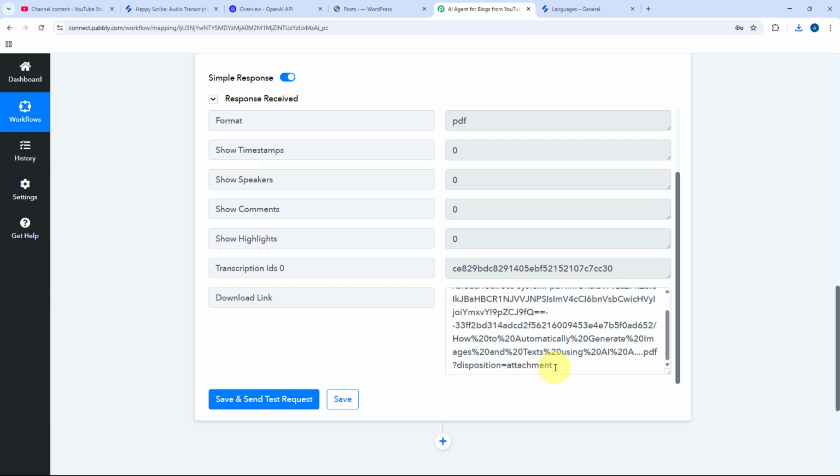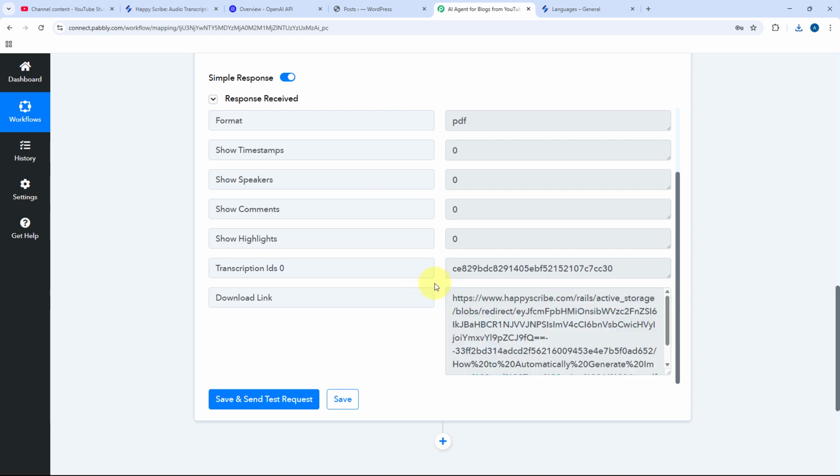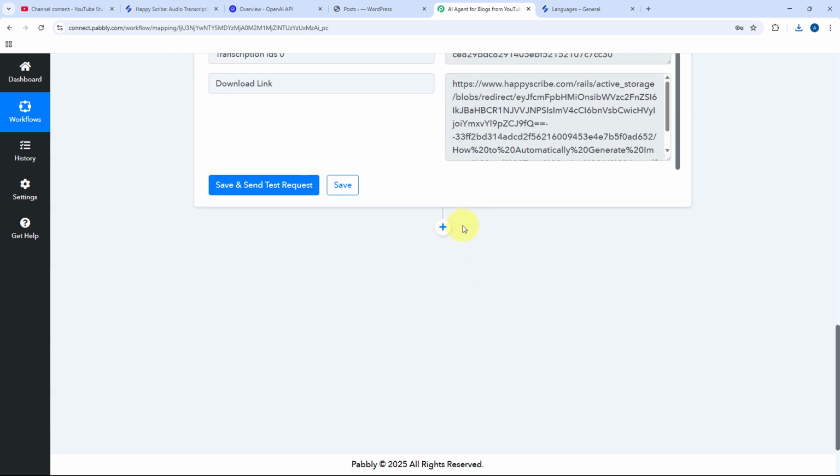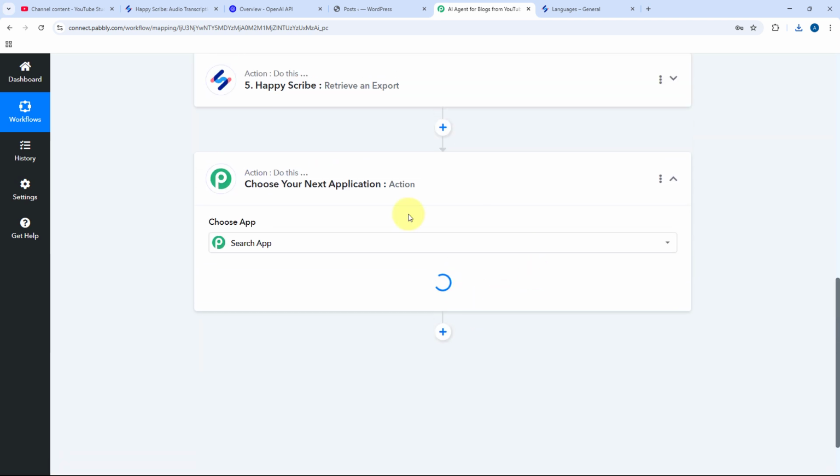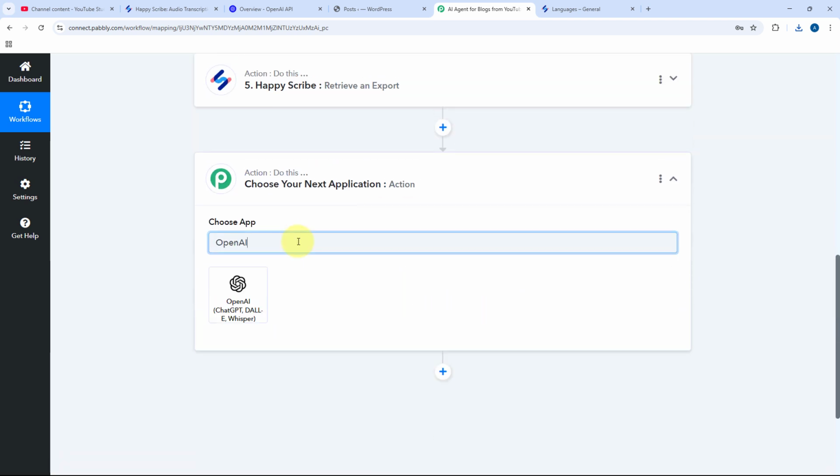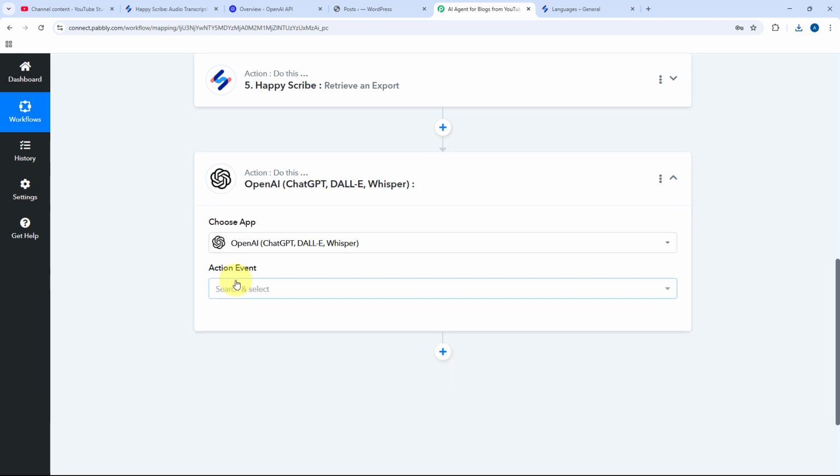Now in the next step, we are going to send this PDF file to OpenAI, and using OpenAI, we are going to generate a title and the content of a WordPress blog post. For that, just scroll down, click on this add action step button over here, and here in choose app, search for OpenAI. Just select it.